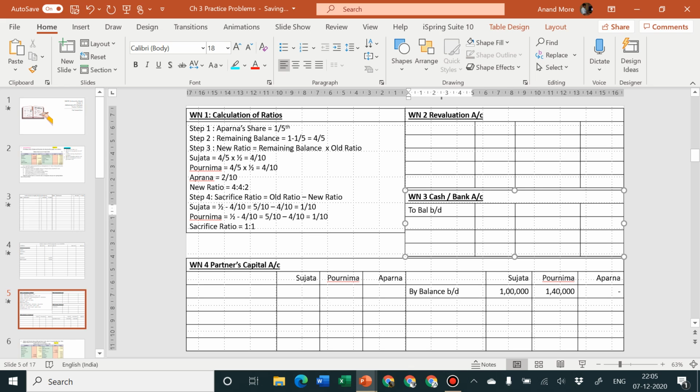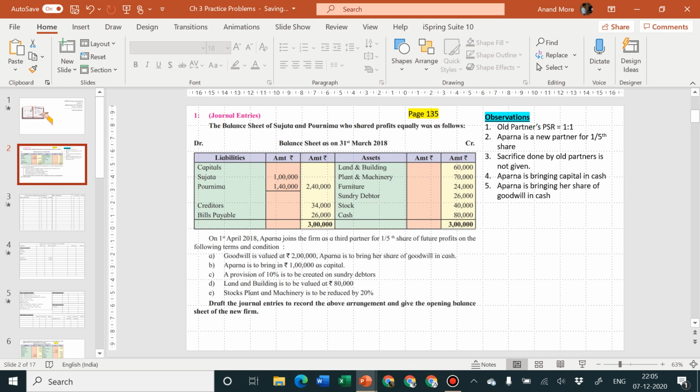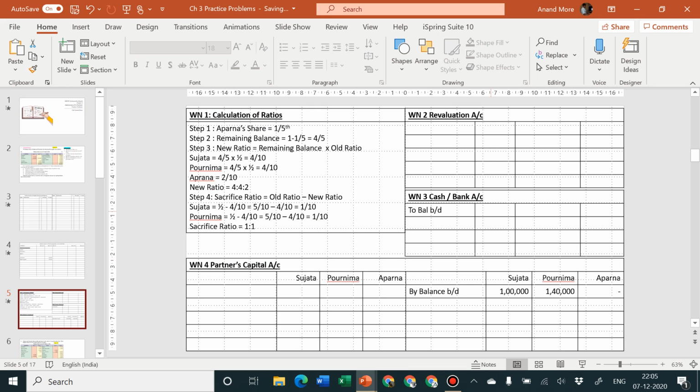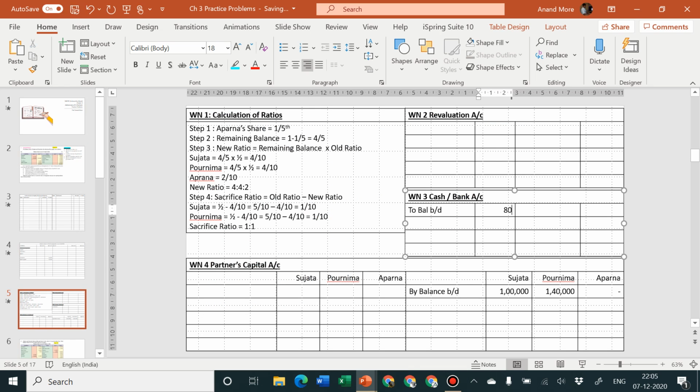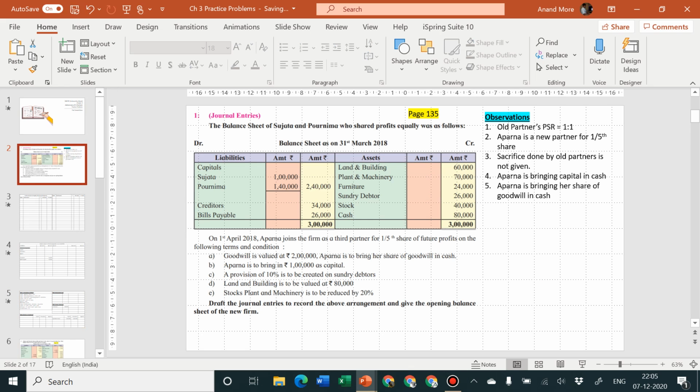This is a working note, so I am using some short forms. To balance brought down. Cash balance is how much? 80,000. So let me go here. 80,000. Very good. Next one, land and building, inner column 60,000.